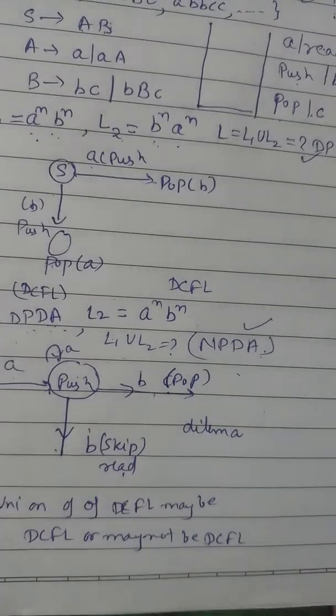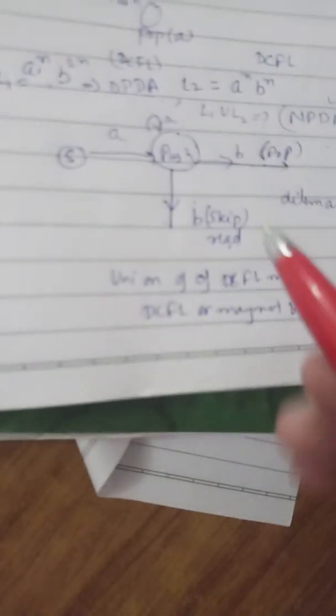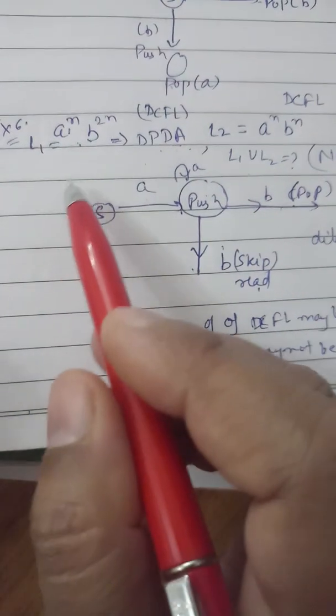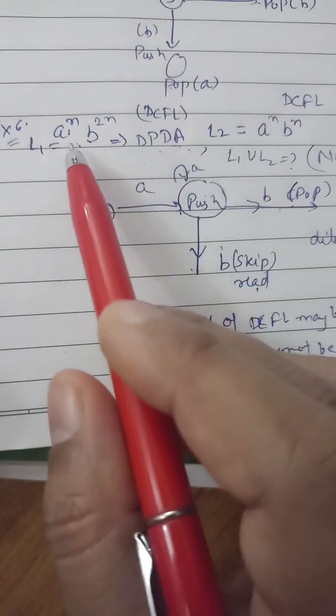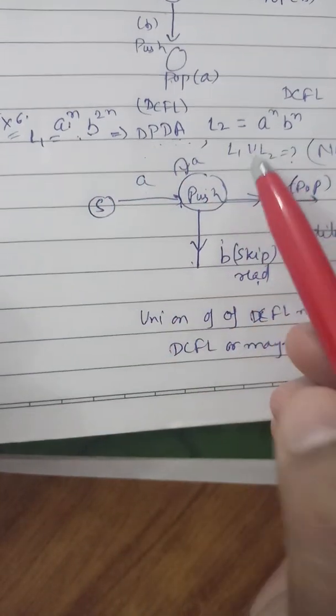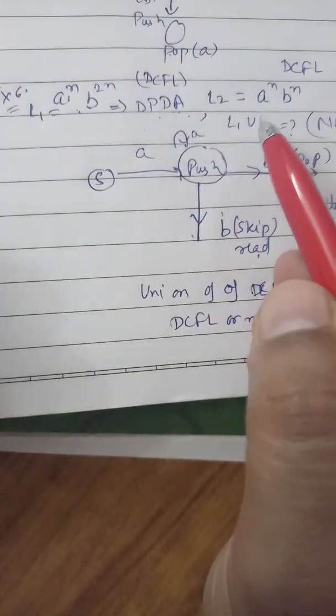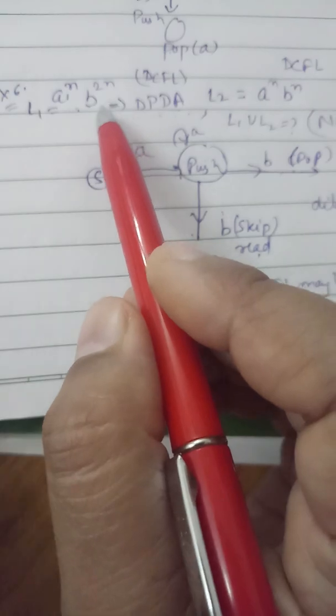One more thing I want to clear from this example, where L1 is a to the power n, b to the power 2n, and L2 is a to the power n, b to the power n. Here a to the power n is common.